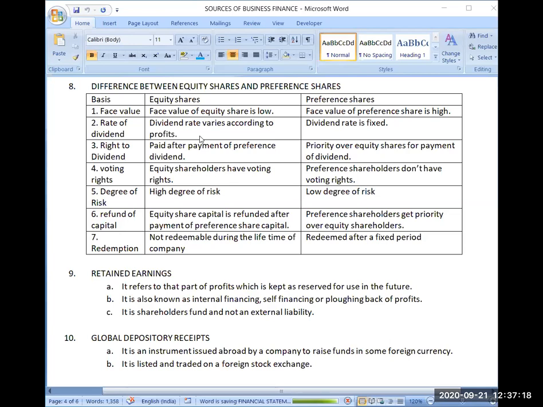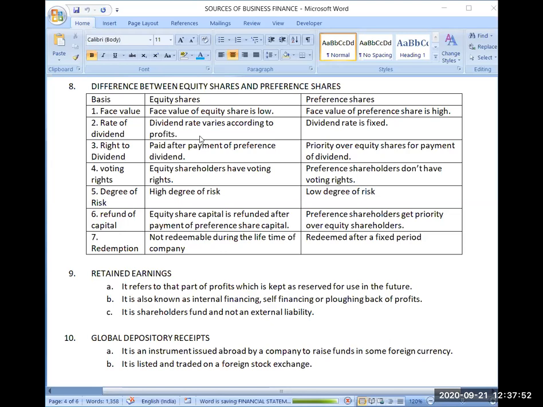But in case of preference shares, the dividend rate is fixed. If the company is earning profit, the rate which the company has promised, suppose 10%, that 10% will be paid to them always. They will always know how much dividend they will be earning on their investment. But equity shareholders can never confirm what amount of dividend they will be able to earn in a particular year. It will depend upon the earnings of the company.